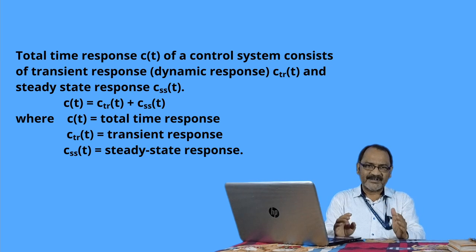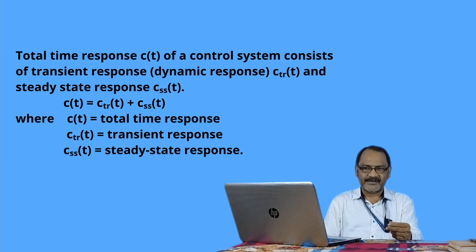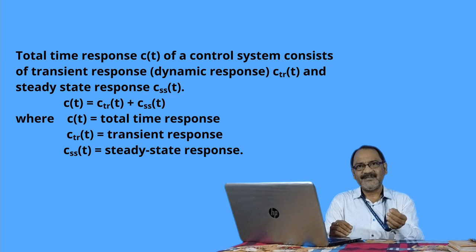The response means the output as a function of time. The total time response we call c(t). Generally we take r(t) as the input and c(t) as the output. The total time response c(t) of a control system consists of the transient response, sometimes known as the dynamic response because it changes along with time, given as c_tr(t), tr for transient, and the steady state response, c_ss(t), ss for steady state. So we can see the equation as c(t) = c_tr(t) + c_ss(t).